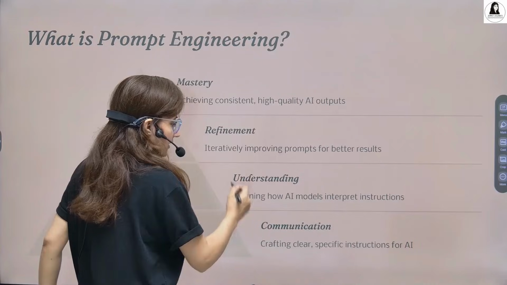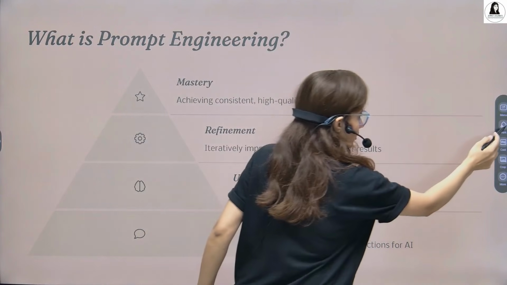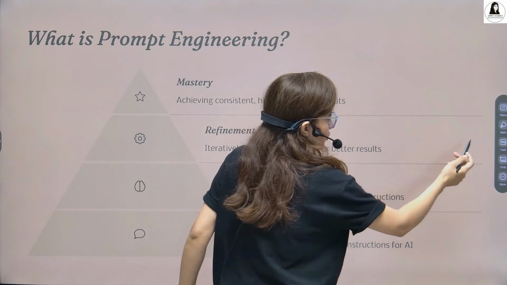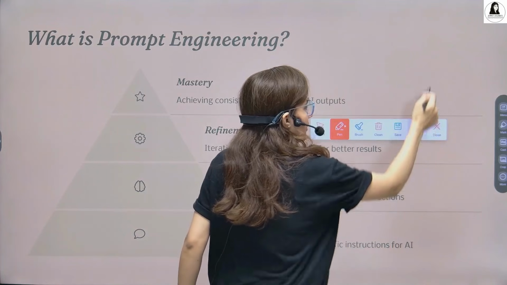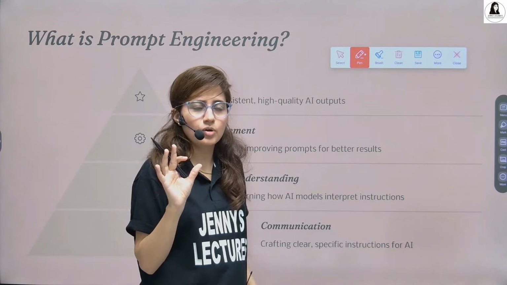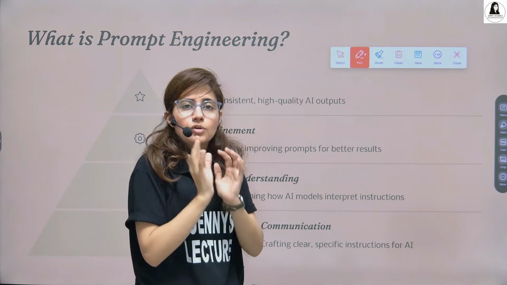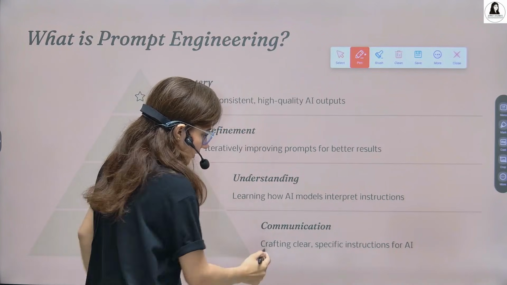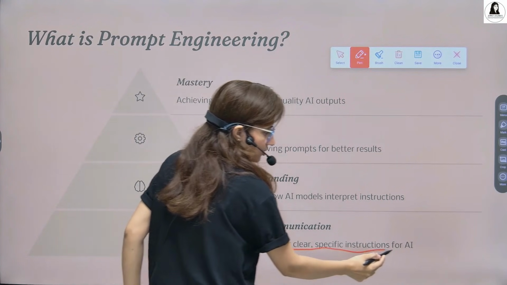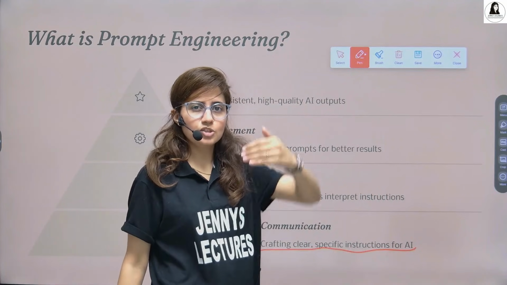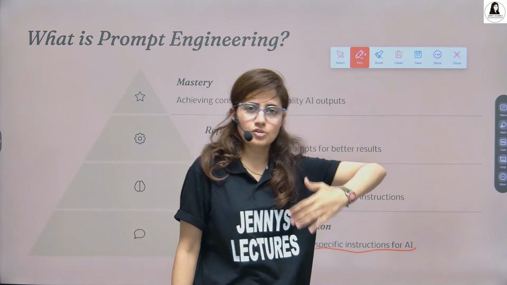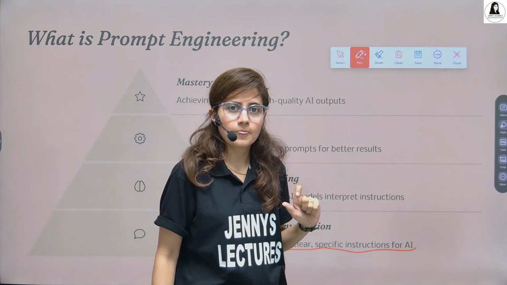So basically, learning how AI models interpret instructions. You don't have to learn exactly, but to somewhat you have to understand how they interpret what you give, and accordingly you have to give your input, right? Crafting a clear, specific input message or instructions or question to that system.